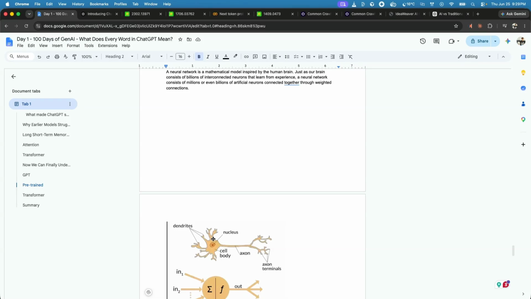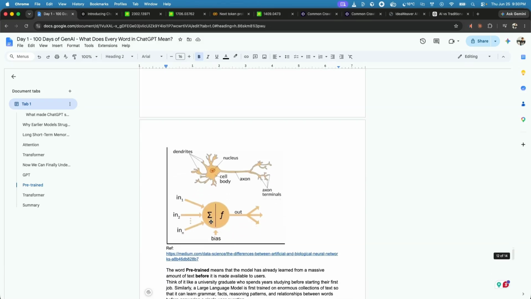The simplest way to understand the neural network is to think of a kid. Let's say a kid who has never seen any dog or a cat. But with the passage of time, he sees so many dogs and cats, and then he is able to identify that this is a dog and this is a cat. So whenever he sees any new dog, based on the information which is stored in his brain in an area called dendrites, he is able to retrieve that information. A similar thing happens in the case of a neural network also.